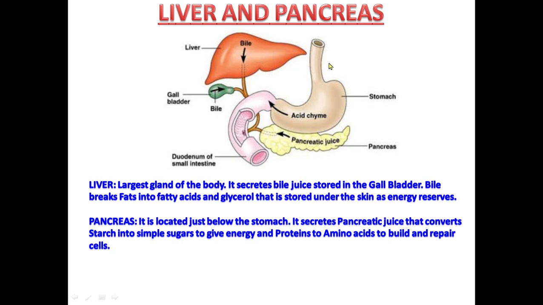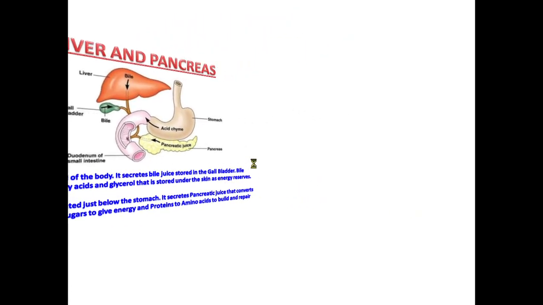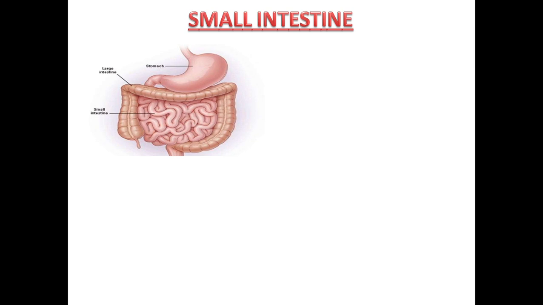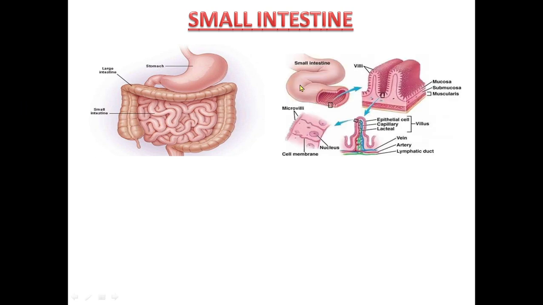Now from the stomach, the food goes into small intestine. Here you can see the picture of small intestine and a part of small intestine. Now small intestine is a long winding tube. It is about 7 meters long. And last step of digestion takes place here.